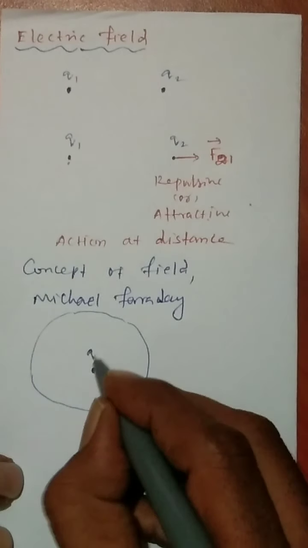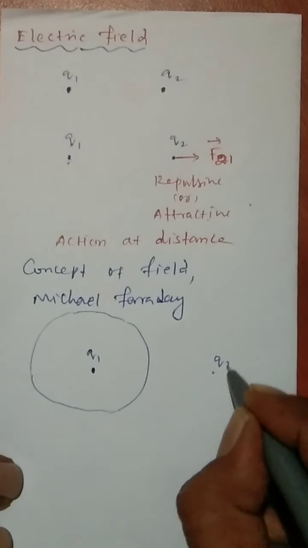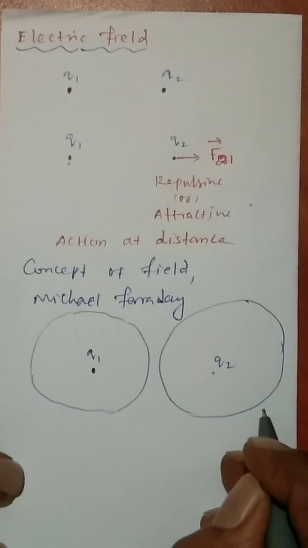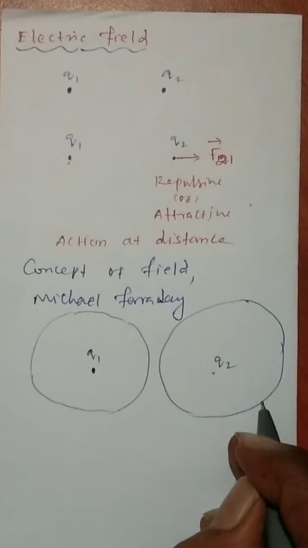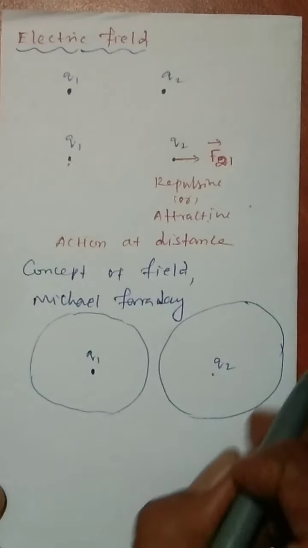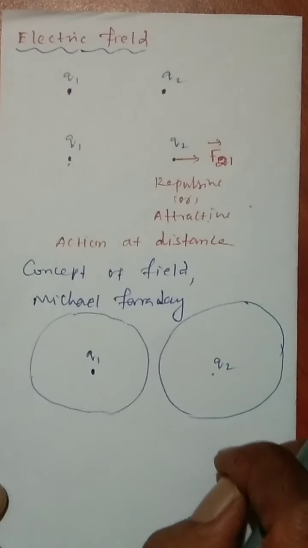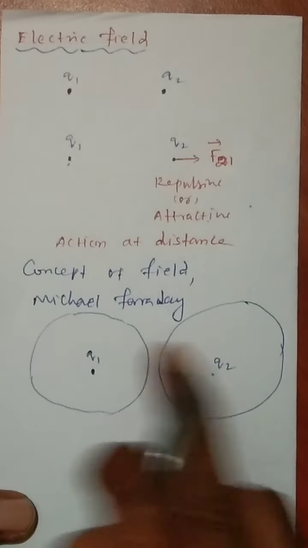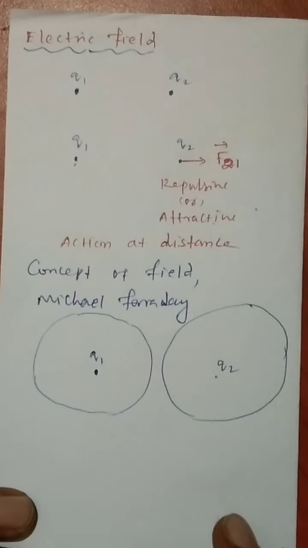You take another charge q2; this will create an electric field surrounding it. Like that, each and every charge creates an electric field in the surrounding space.